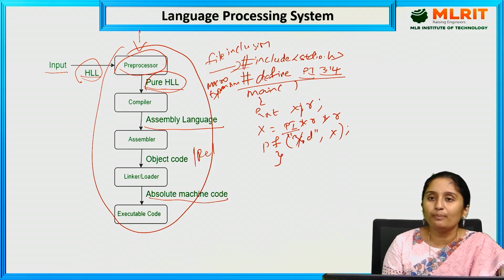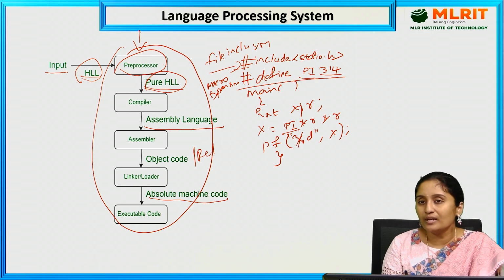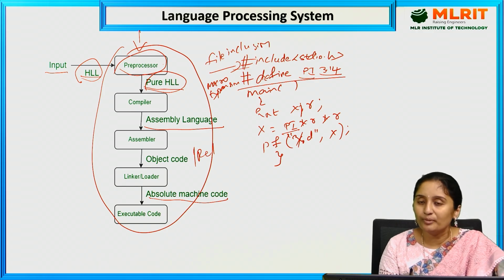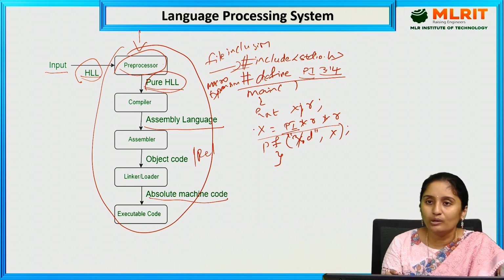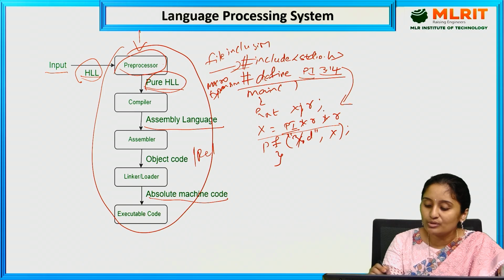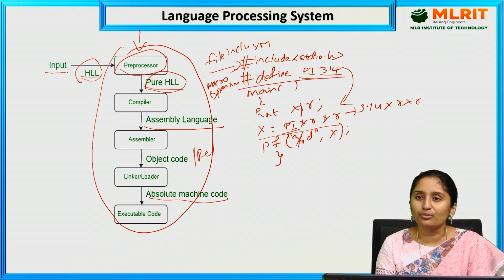Here, in the preprocessor, we are just going to eliminate the preprocessor directives. We are not going to do any computations over here. Computations means we are not going to calculate the x value, all those. We are just going to replace those values. Pi is replaced with 3.14 into r into r. So these are the changes which we are going to do here.